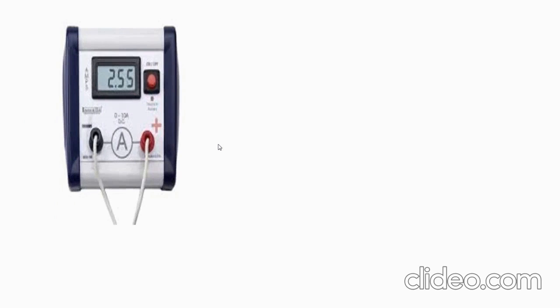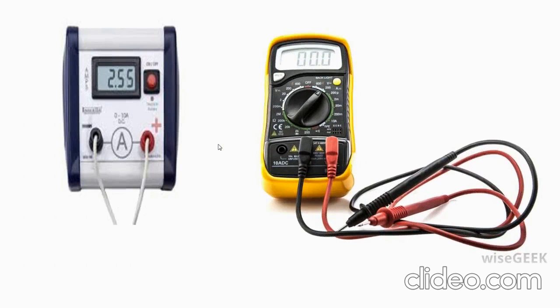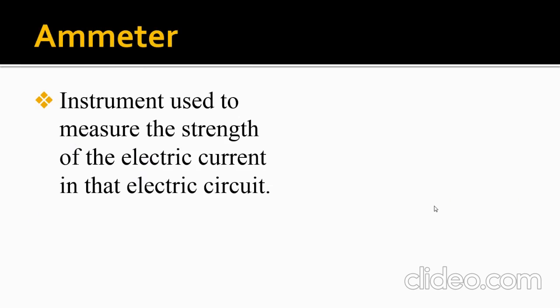It also shows readings like this, and this instrument is used to measure how much current is there in the system. So this instrument is termed an ammeter, the instrument used to measure the strength of the electric current in that electric circuit.